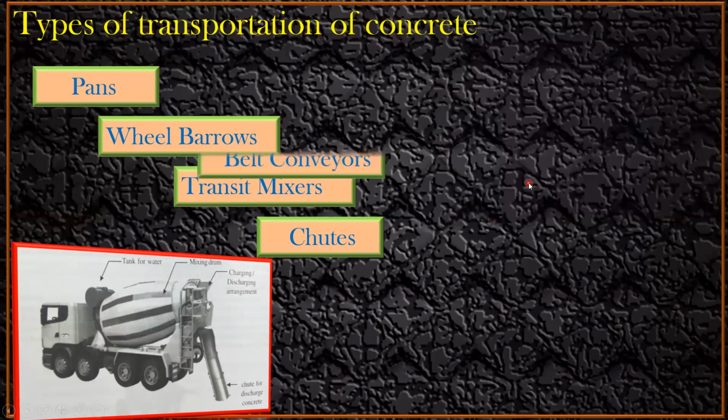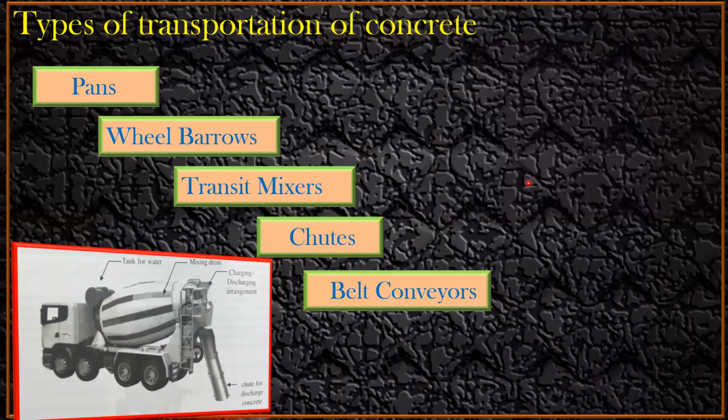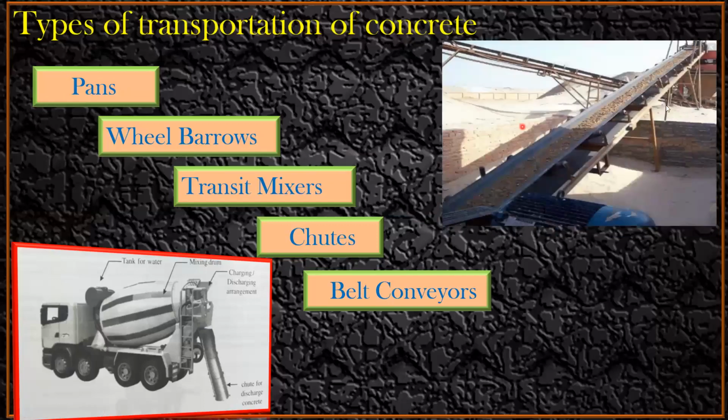The next one we have is a belt conveyor. Belt conveyors, usually we deploy these in the batching plant and all, right? To transport the raw materials like the fine aggregate and the coarse aggregate. Even in the brick industry, in order to take the clay, we deploy belt conveyors. So belt conveyors are used only from the batching point of view, but whenever we carry out concreting work, we don't make use of belt conveyors.